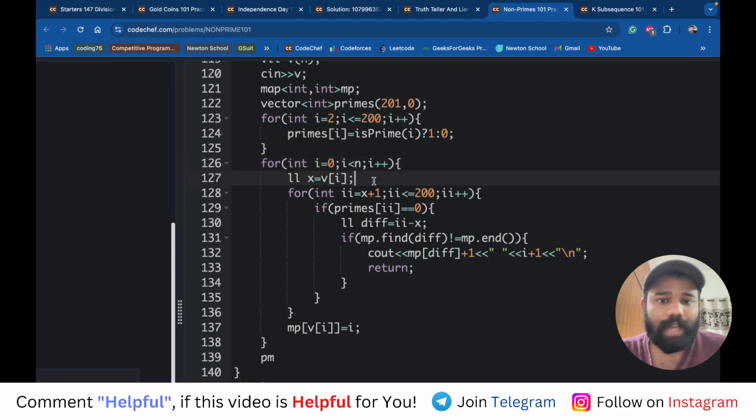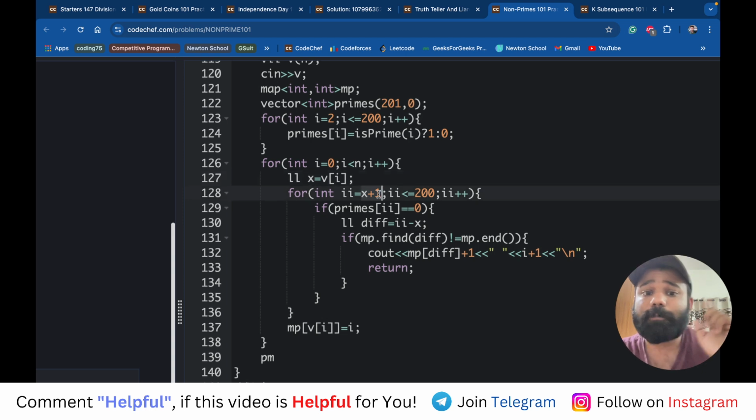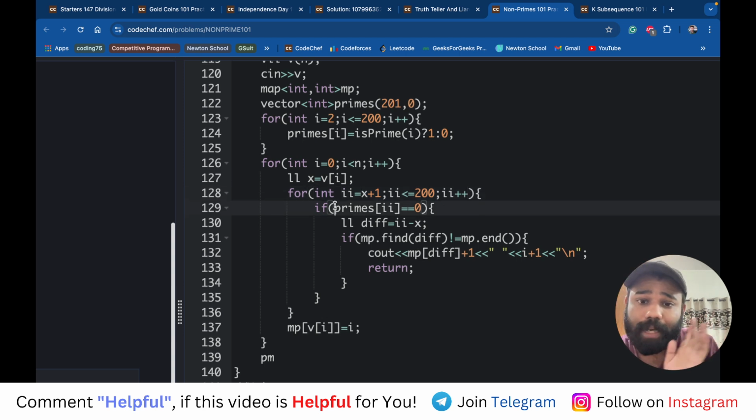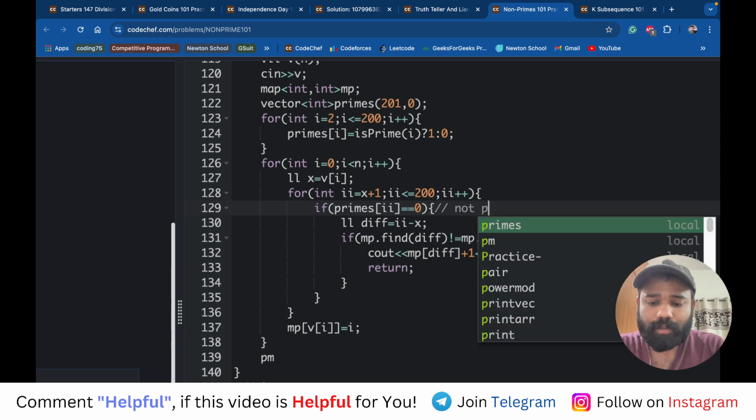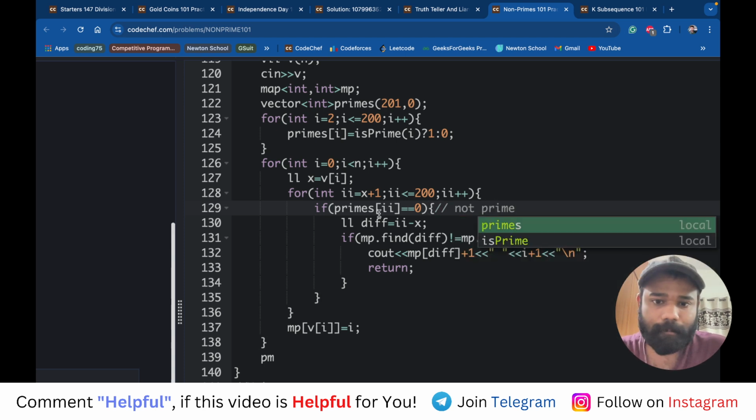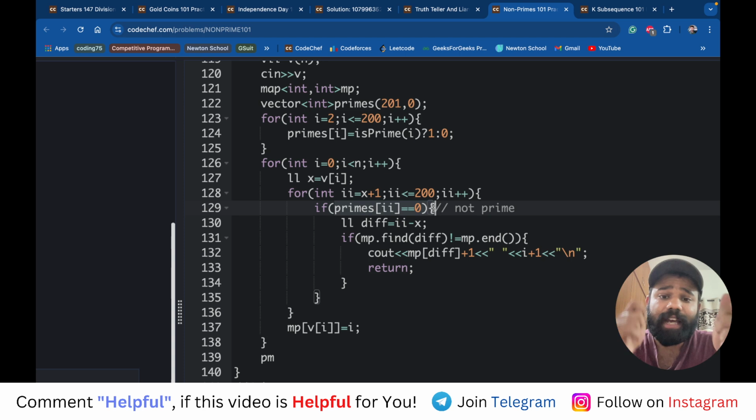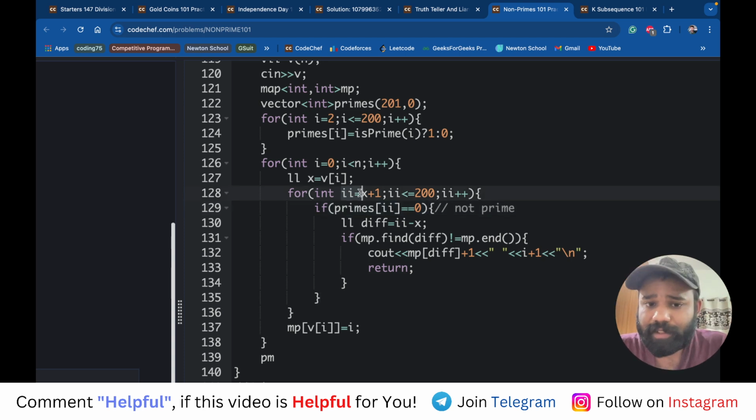So what I will do, I will take the number x, which is the ai. Now for all the numbers from x plus 1 till 200, I will see if that number is not prime. First of all, that number is not prime, कि भाई ये number हो सकता है, that the sum of ai and aj should be this.